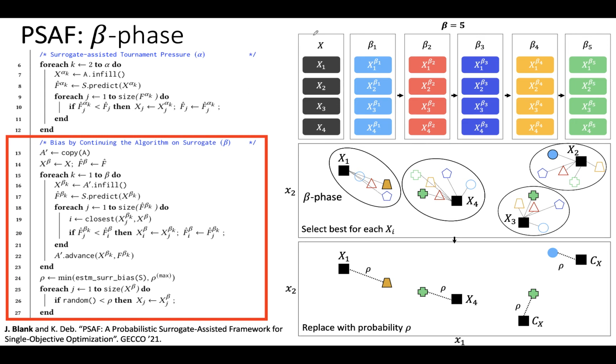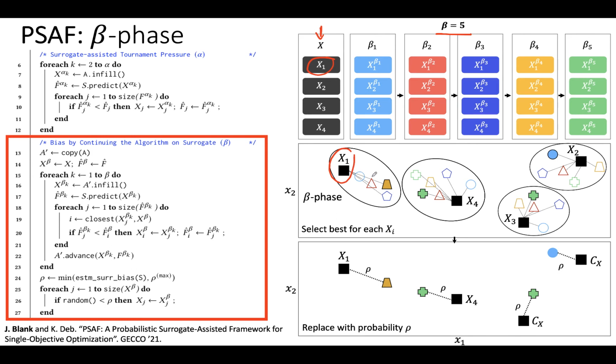So we have the winner of the alpha phase, the variable x. Let's look here specifically at x1. And then we continue running the algorithm for beta more generations. Here beta equals 5, which creates more solutions. Then we assign each of these solutions to the closest alpha winner. This creates a pool of solutions here, for instance.